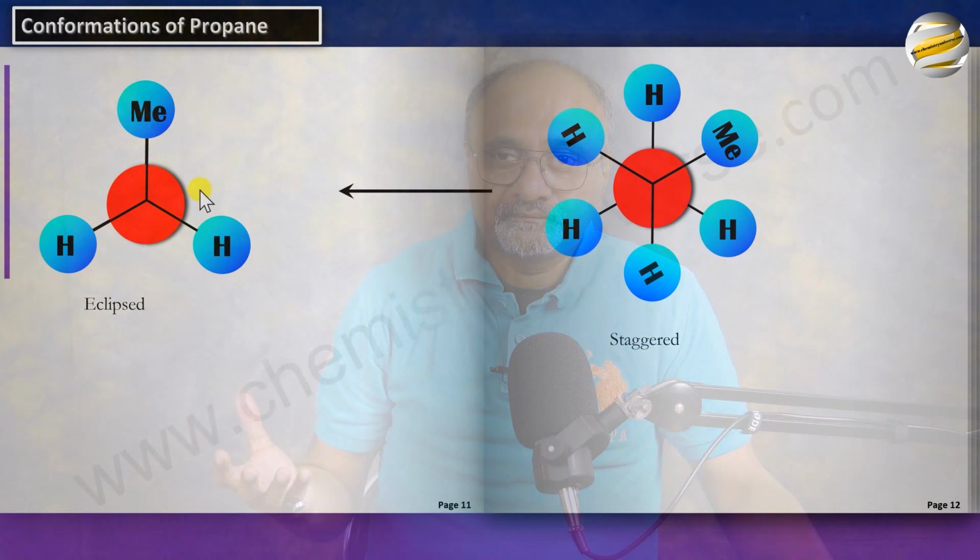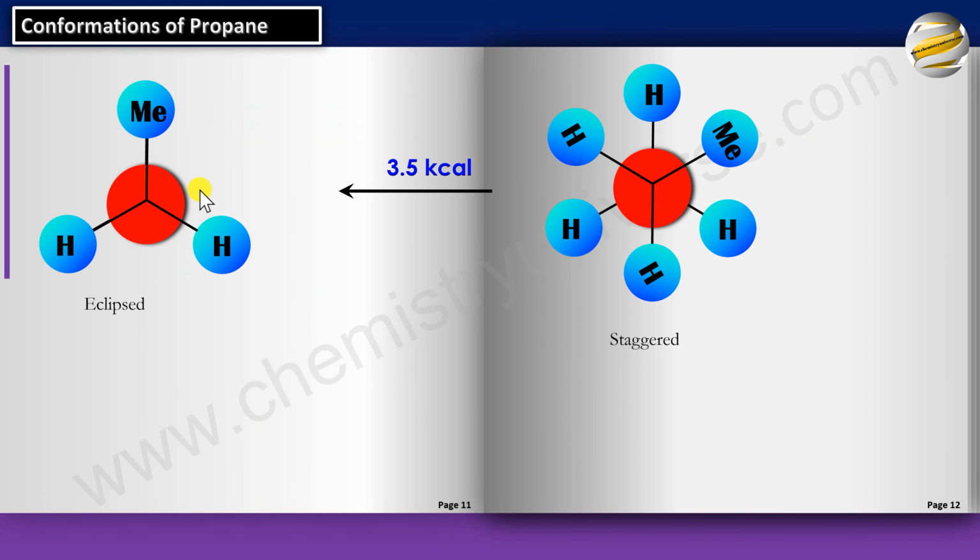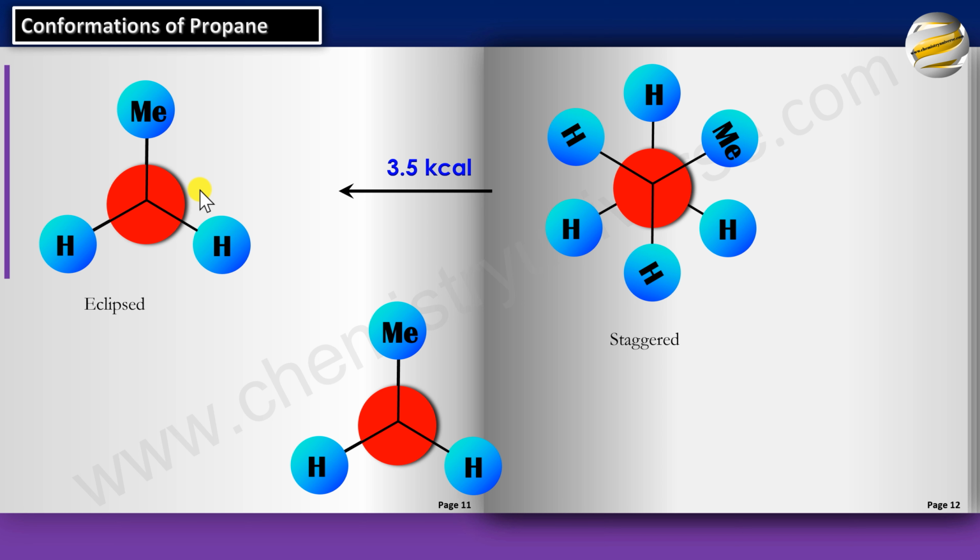It is around 3.5 kcal. And again these are the 3 hydrogens of the back carbon and the front groups on the front carbon, and they are rotating. Again, remember, it's not a smooth rotation like this.